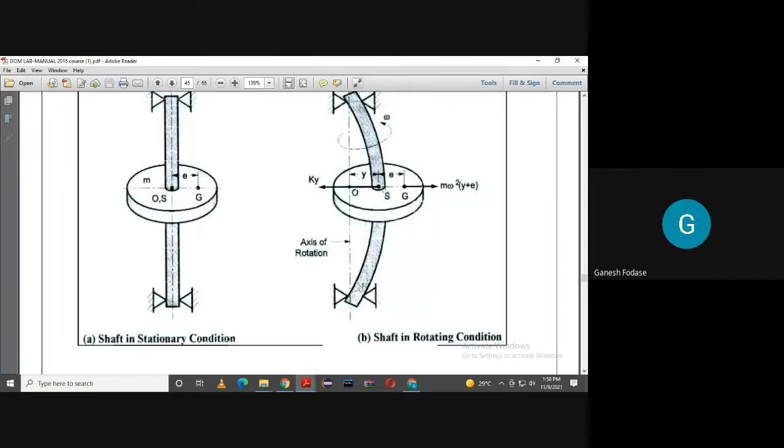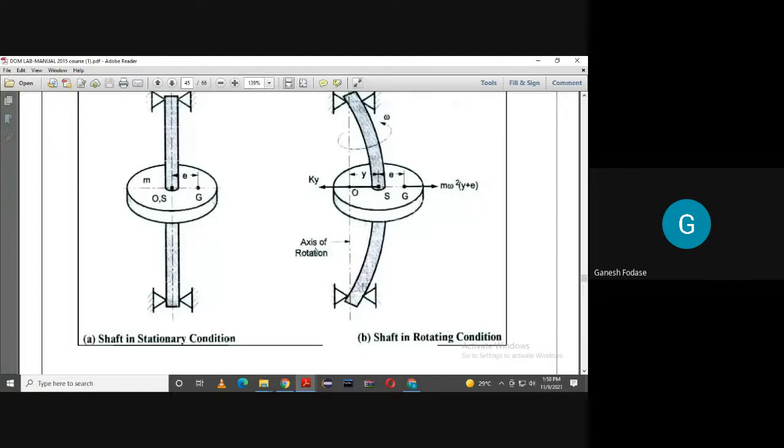When omega is less than omega n, we can see vibrations. I am going to show you this in practical also, but theoretically I am telling you first. When omega is less than omega n, there will be vibrations. When omega is equal to omega n, of course there will be vibrations because of critical speed. But when omega is greater than omega n, these vibrations will be reduced because the rotor is rotating with heavy side inside, the opposite case of this.